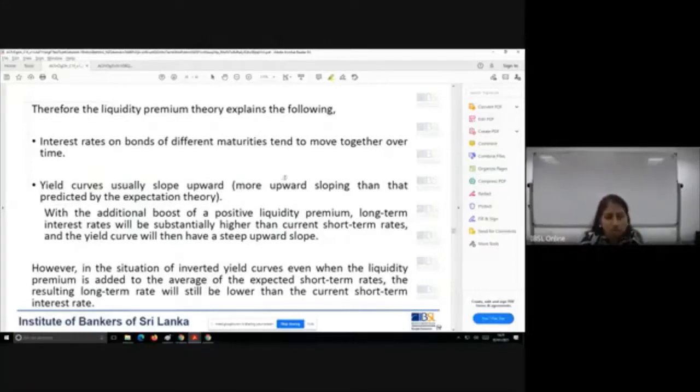Interest rates on bonds of different maturities tend to move together over time.